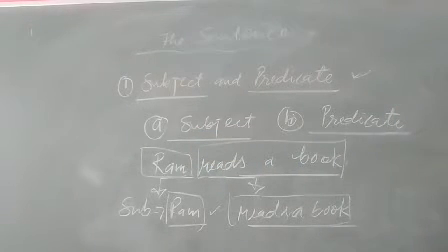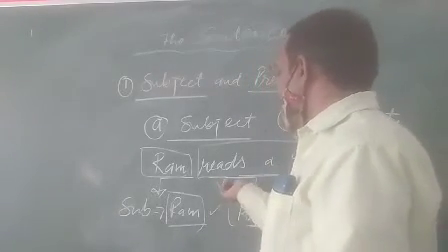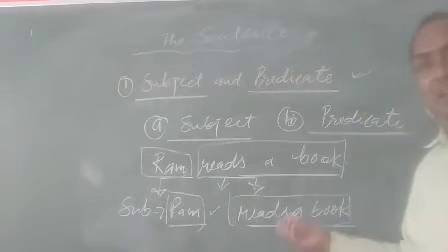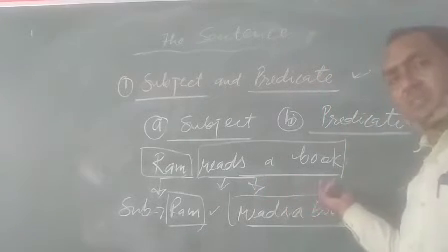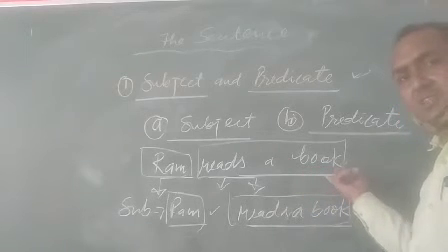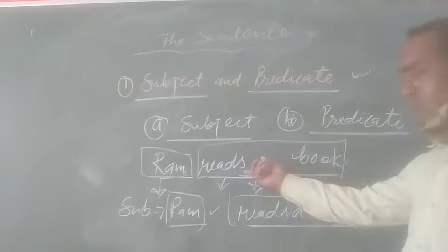What do you understand? The predicate is the part of sentence which tells us about the subject. The predicate will always include the verb. It means we can say that the part with the verb is called predicate. Here, reads a book is the part of the sentence that includes the verb reads.